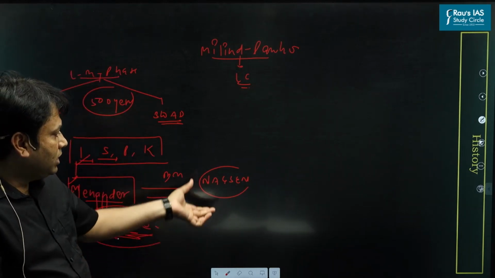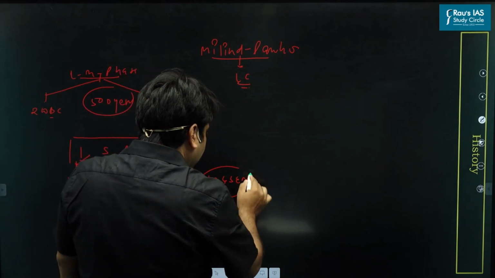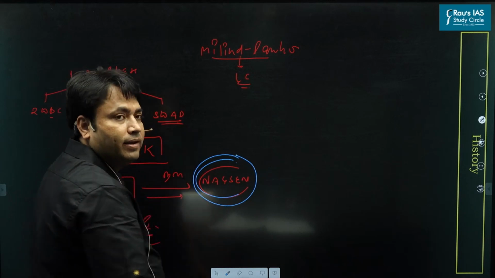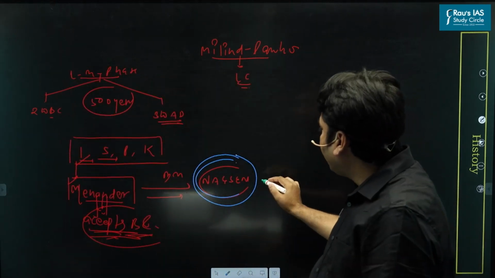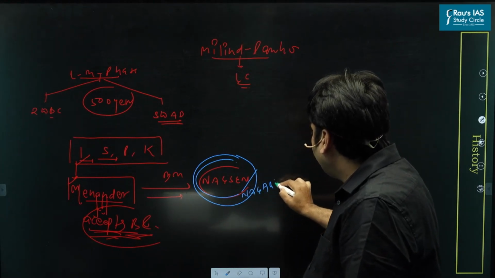Now we come to another important point here. Nagasen. There is a famous reference of this Nagasen in R S Sharma's book, India's Ancient Past. It has been written very clearly that Nagasen is also known as Nagarjuna.